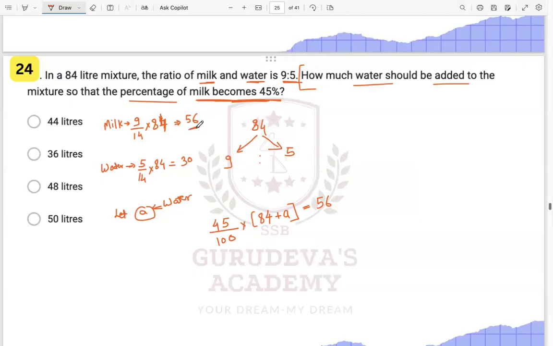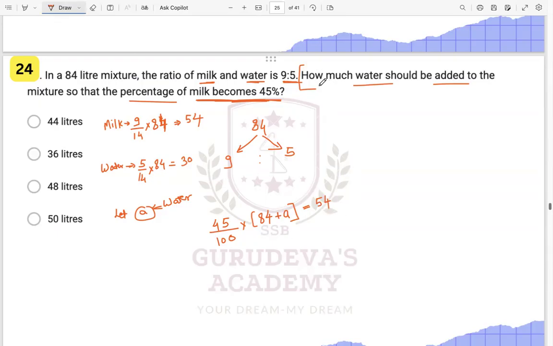That is 56. Have I calculated it correct? Sir, it should be 54. 14, 54. 6, 8. Okay. And this is 54 over here. This particular quantity is the quantity of milk according to the question.